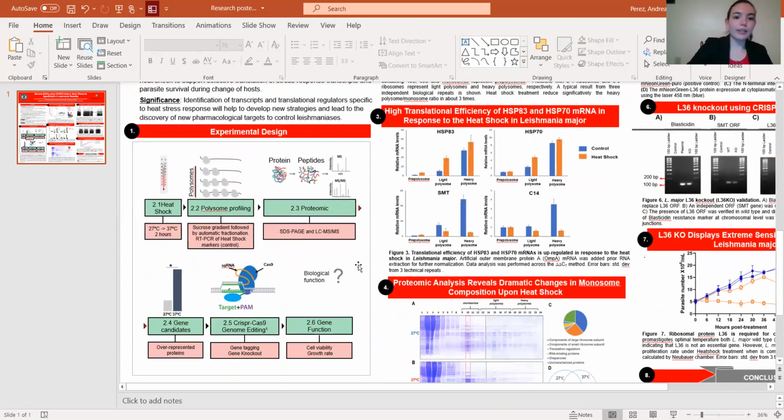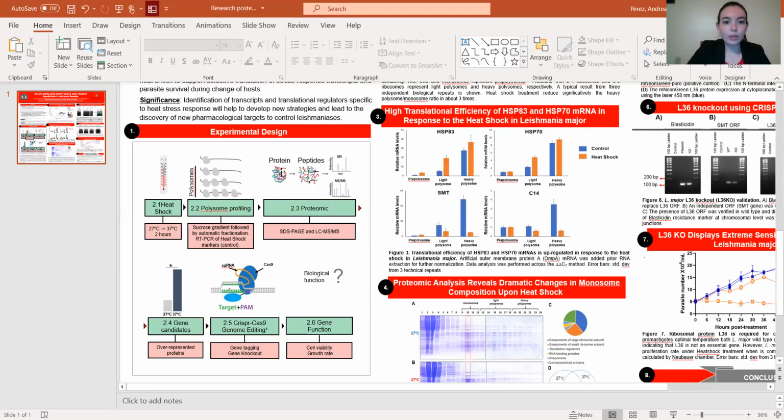The experimental design entails first heat shock. So we grew cells at 27 degrees Celsius to mimic the temperature of a mosquito. And then we grew them at 37 degrees Celsius to mimic the temperature of a mammal for 2 hours. After that, we did a polysomal profiling. This just means that we look at the ribosomes present at this point, and we look at how fast or how efficiently they are producing proteins.